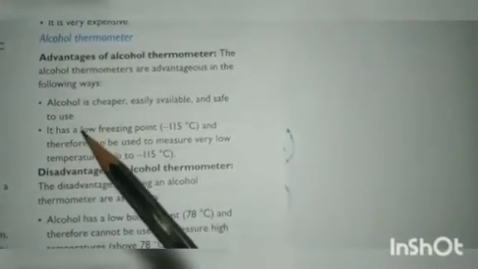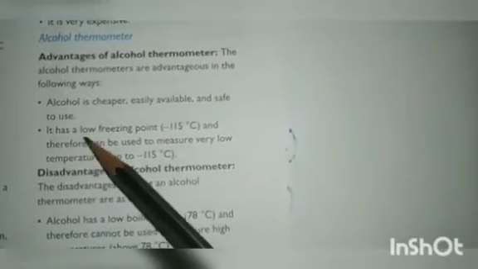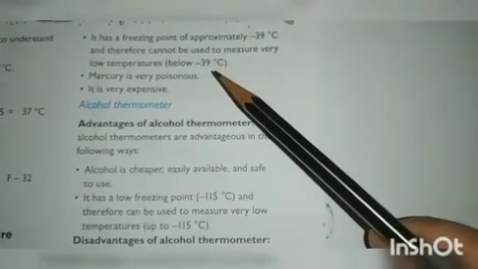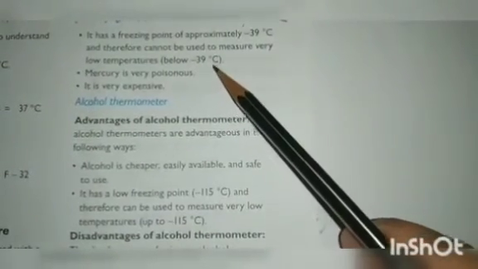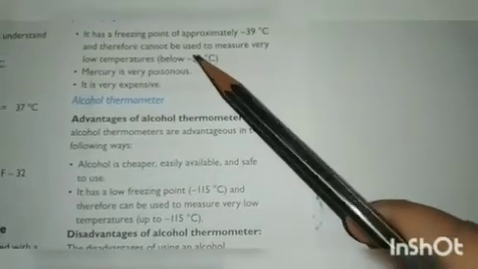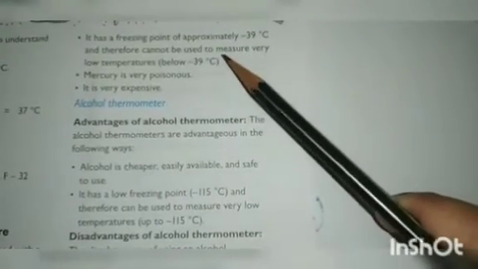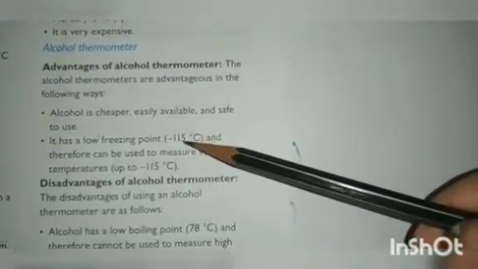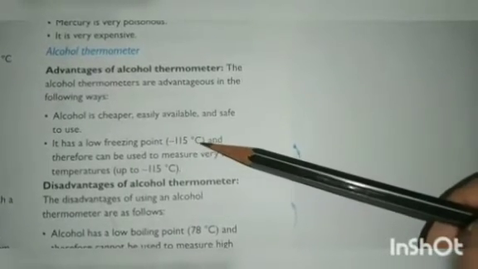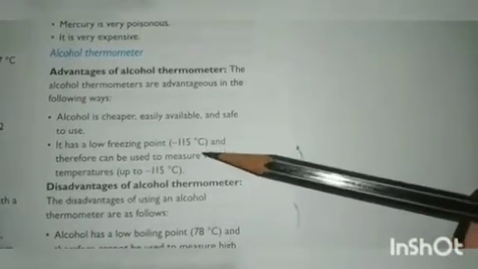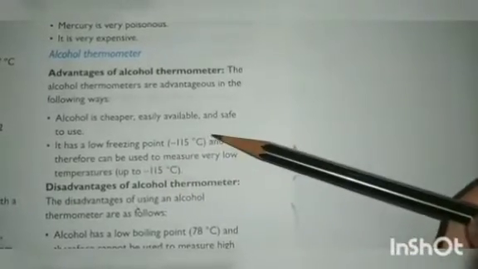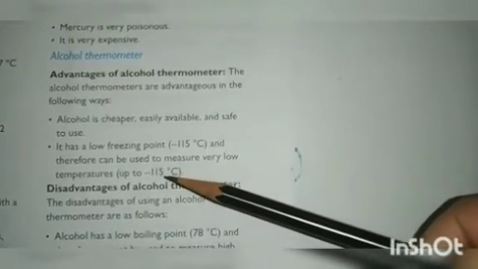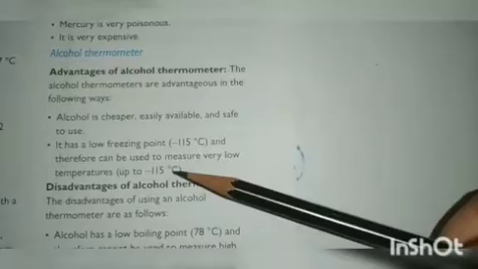The second point is that it has a low freezing point. In the mercury thermometer, minus 39 degrees centigrade is the lowest temperature it can measure. But in the alcohol thermometer, minus 115 degrees centigrade is the lowest freezing point, and therefore it can be used to measure very low temperatures, up to minus 115 degrees centigrade. These are the advantages.